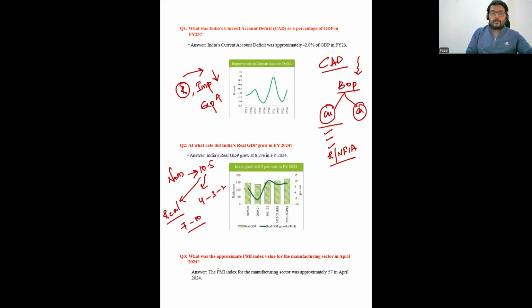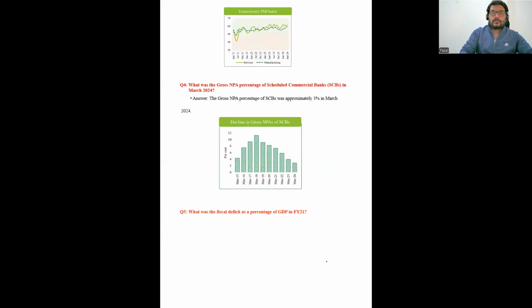Next, what was the appropriate PMI index value for the manufacturing sector? The PMI manufacturing index for the manufacturing sector was somewhere around 57. Just learn this number by heart, it could be useful.